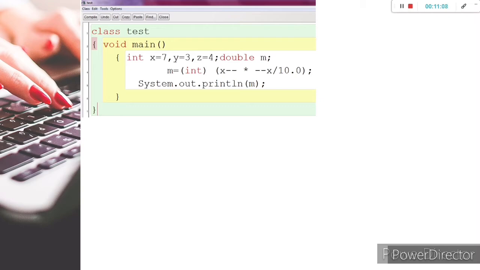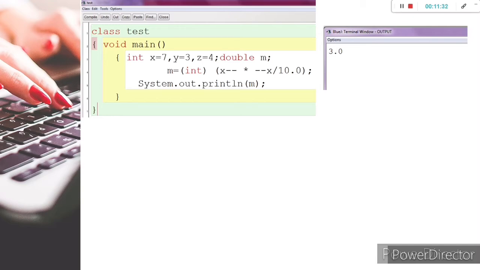So 7 into 5, 35 by 10.0 will get 3.5, but due to typecasting it became 3. But when we store it to m, the value of m will print 3.0.